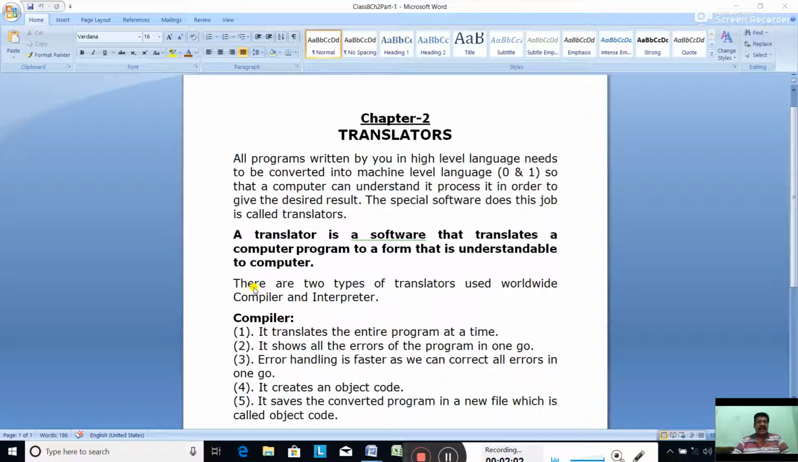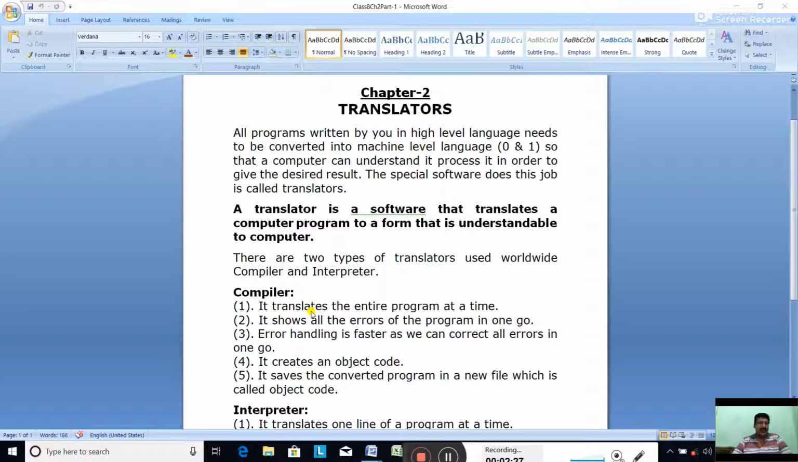As I said in the beginning, mainly there are two types of translators used worldwide. These are called compiler and interpreter. Both translate the program written in high level language into machine level language, but in a different way. Not the same way, a different way. First, let us see how the compiler works.